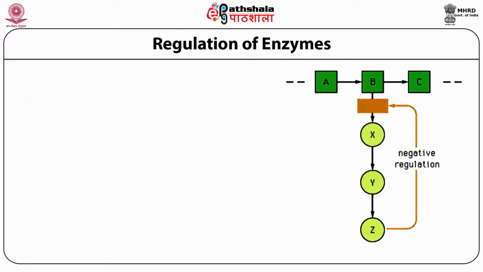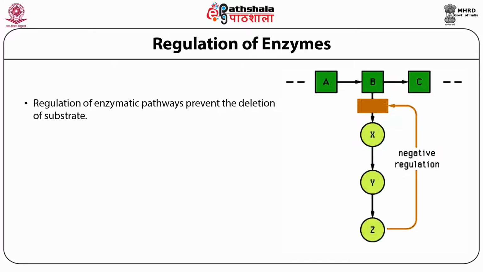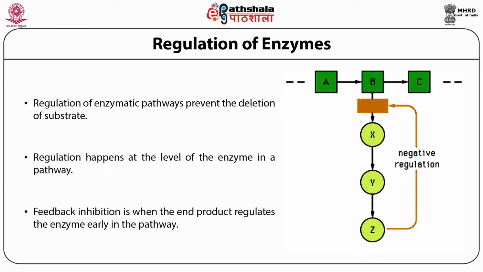Regulation of enzymes. Regulation of enzymatic pathways prevents the depletion of the substrates. Regulation happens at the level of the enzymes in the pathway. Feedback inhibition is when the end product regulates the enzymes early in the pathway. Allostery: the conformational coupling of two widely separated binding sites must be responsible for regulation. The active site recognizes the substrate and a second site recognizes the regulatory molecules. So these two are very important for the functions.